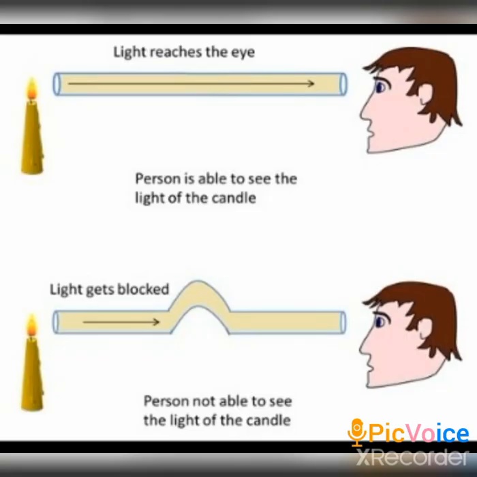Look at this diagram friends. There are two situations in the diagram. In the first case, there is a straight pipe between the candle and the person. In the second case, the pipe has a bend in the middle. In the first case, the person is able to see the light because the pipe is straight. In the second case, the person is not able to see the light because of the bend. This shows that light always travels in a straight line, which is also known as rectilinear propagation of light, which was given by the scientist Fermat.